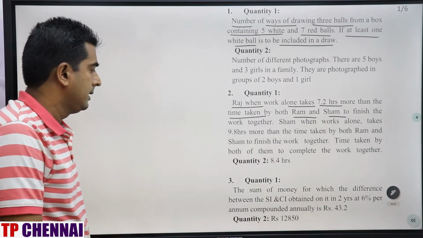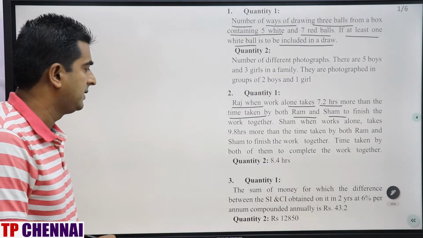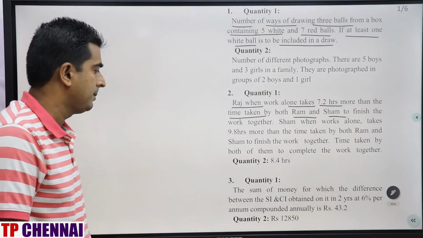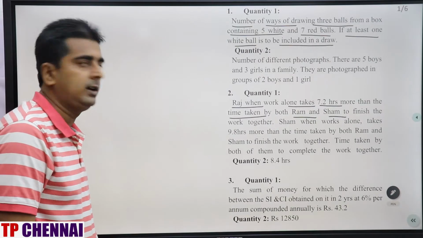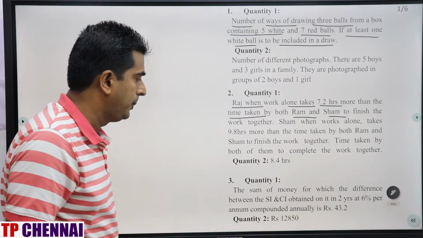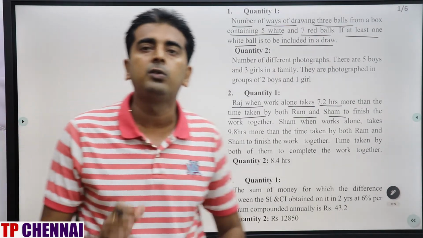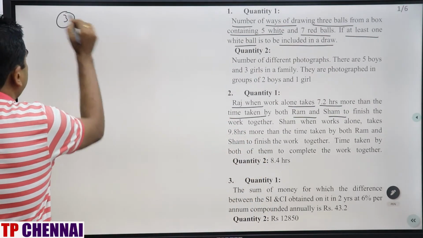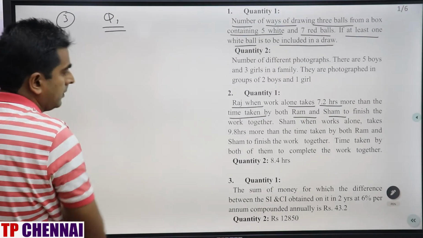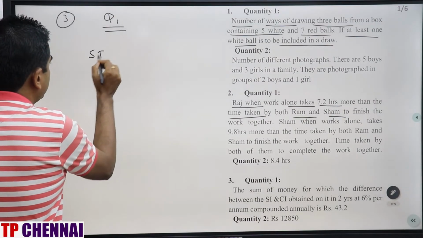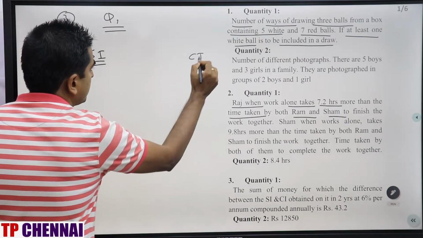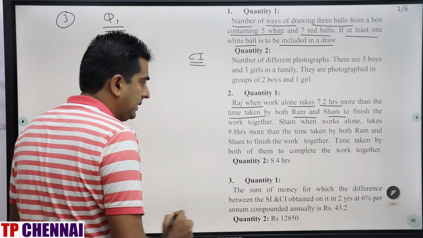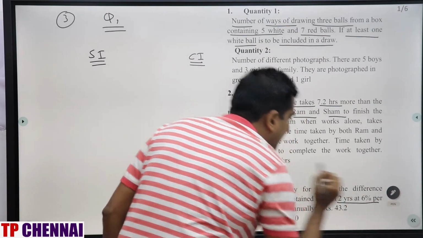Third one, quantity 1. The sum of money for which the difference between the simple interest and compound interest obtained on it in 2 years at 6% per annum compounded annually is rupees 43.2. And quantity 2 they have given you rupees 12,850. That means we have to solve only quantity 1, right? So quantity 1. I am writing here simple interest. I am writing here compound interest. Right? Sum of money for which the difference between SI and CI in 2 years at 6% per annum.